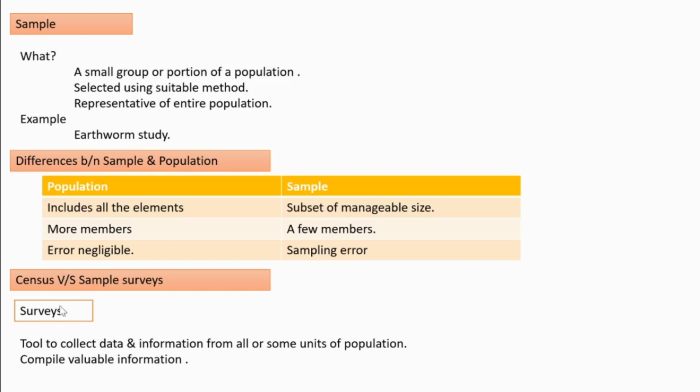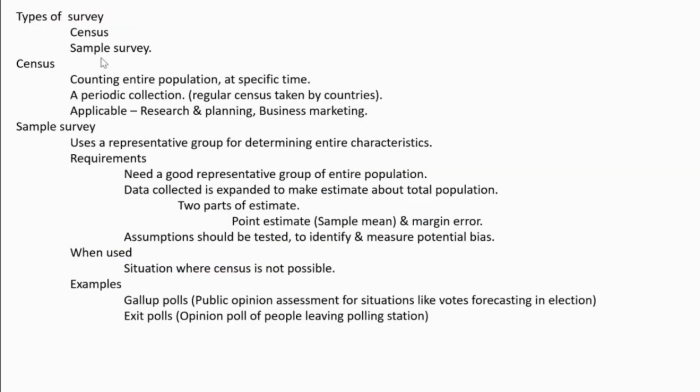Survey is a tool for what? To collect data and information from all or some units of the population and to compile, arranging that valuable information. The types of survey are census and sample survey. Census is counting the entire population at a specific time.